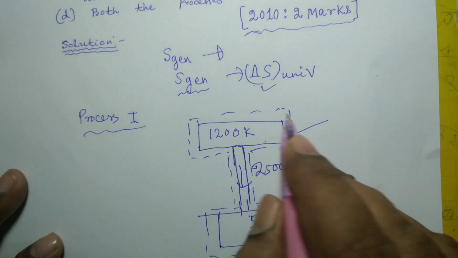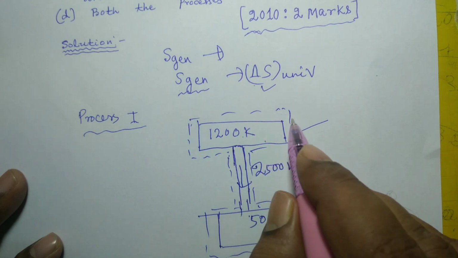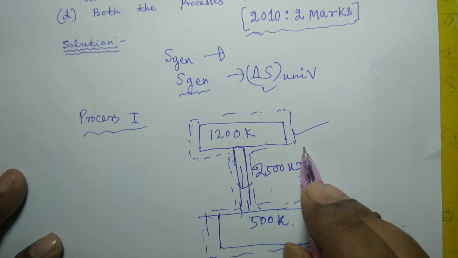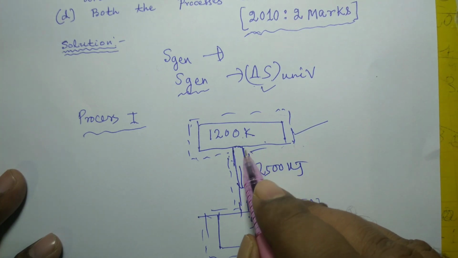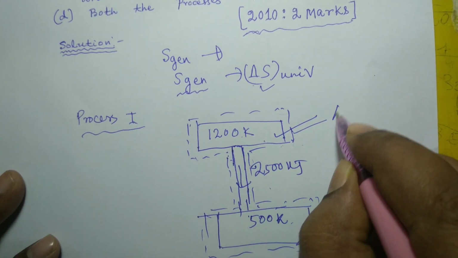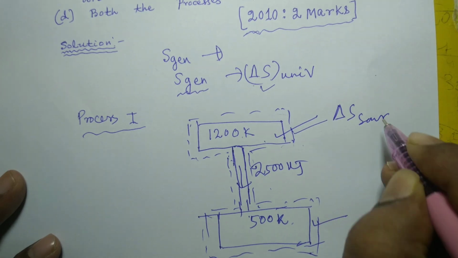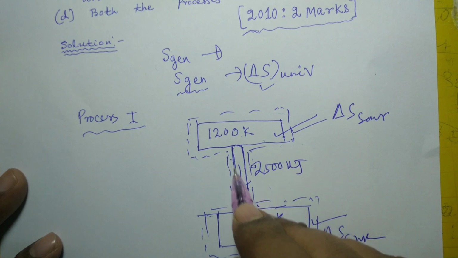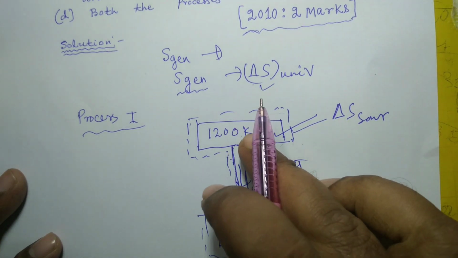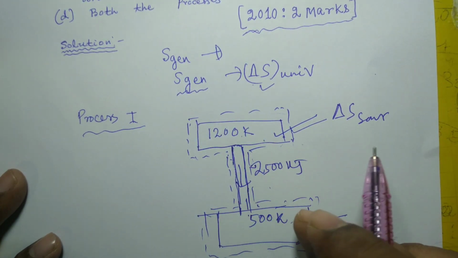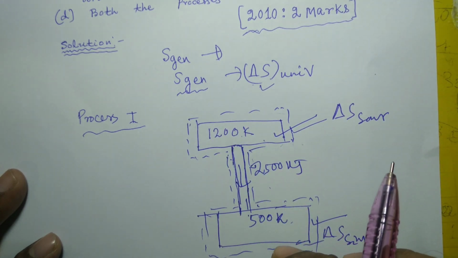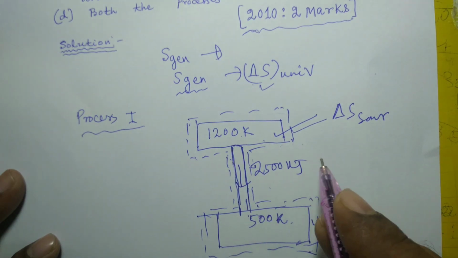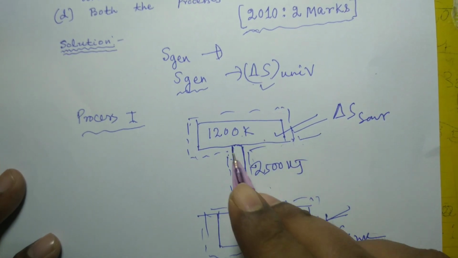And if you consider this whole system as an isolated system, this is the boundary of this isolated system, and so first we must calculate delta S of source, this is delta S of sink, and delta S of this rod. These three are the parts of the universe. If you consider this as a universe or isolated system, then it consists of three parts. First one is the source, then is sink, and this rod.